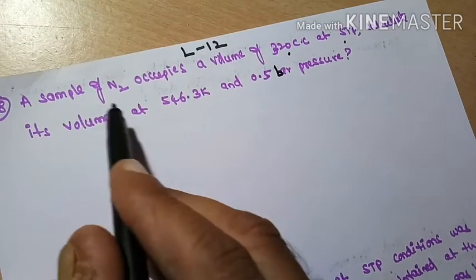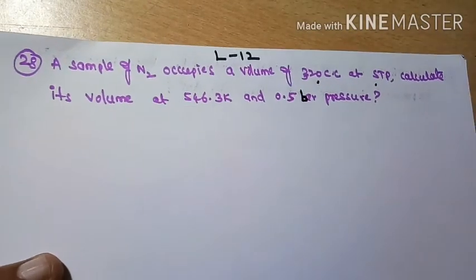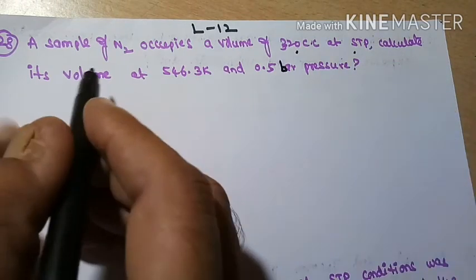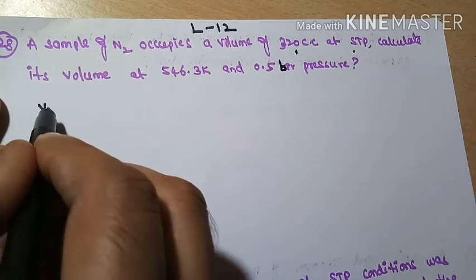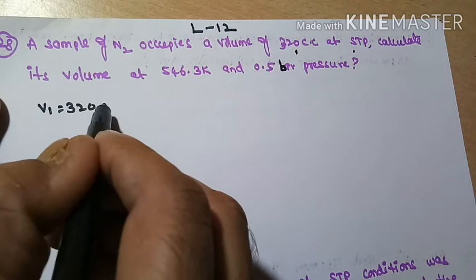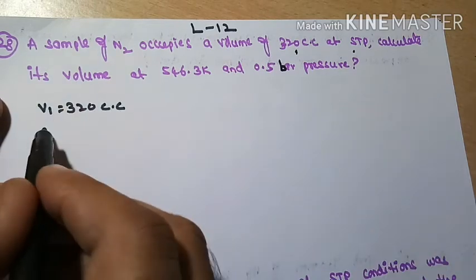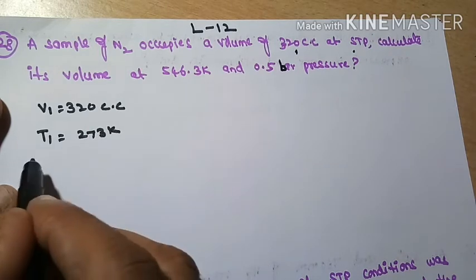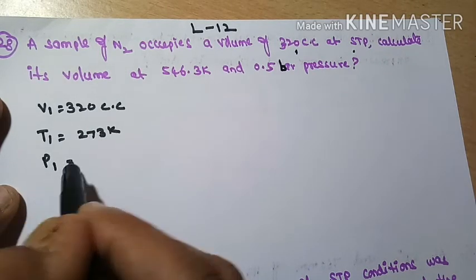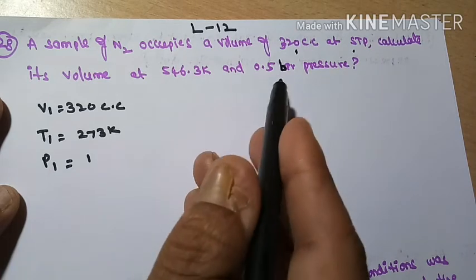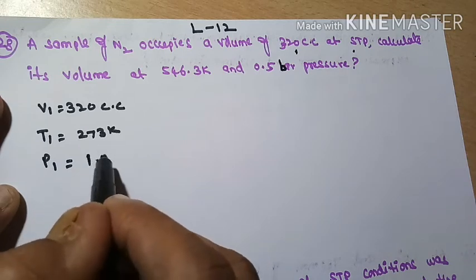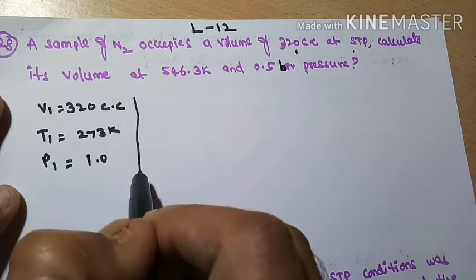A sample of nitrogen occupies a volume of 320 cc at STP. So V1 is equal to 320 cc. STP means temperature is 273 Kelvin and pressure is 1 atmosphere. In bars, how much pressure is present? 1 bar pressure. At STP conditions, pressure is also 1 bar.